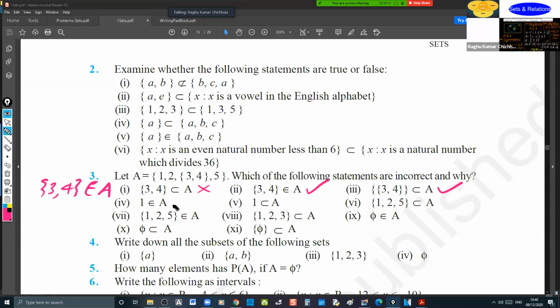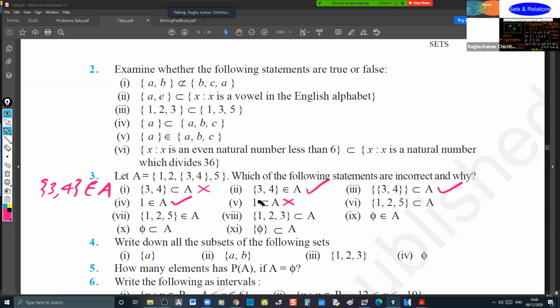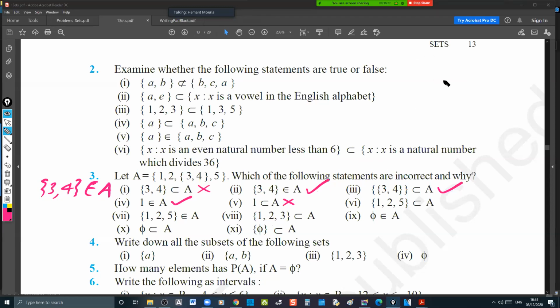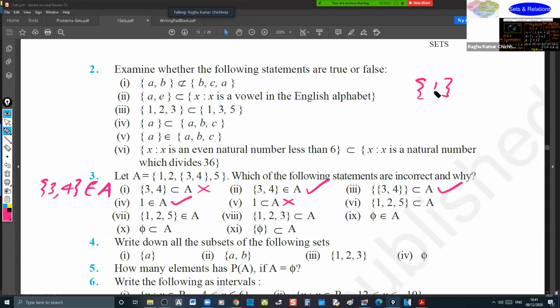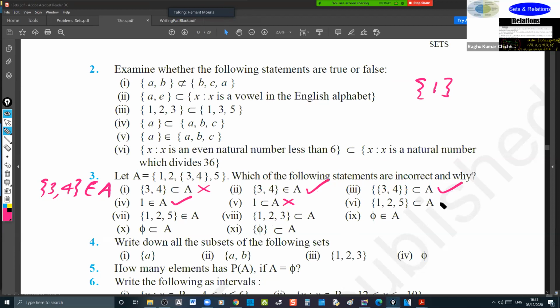Yeah, Maurya, continue. Fourth one. 1 belongs to A, true. 1 is a subset of A is also true. No, it's false, sir. You can write this as singletons, right? When it is not given in the brackets, that becomes an element. When it is written in the brackets, that becomes a subset. Set notation is not there. Come on, continue. {1, 2, 5} as a subset is a subset of A. Correct? So it's correct, sir.